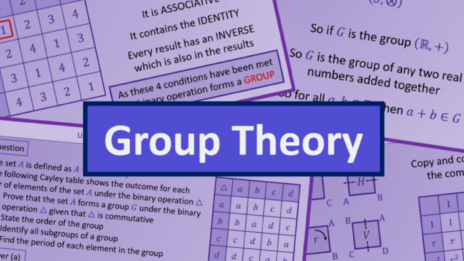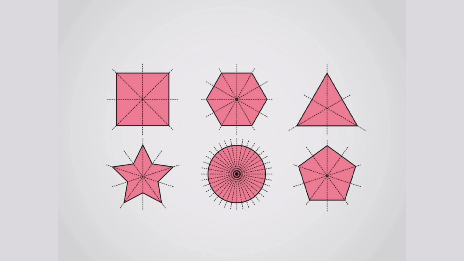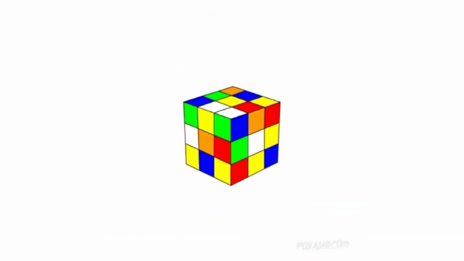Group theory began in the early 1800s. Group theory is the study of groups, and a group is a set of elements that, along with some operation, satisfy certain conditions. It gives us a lot of insight into the mathematics of symmetry. It is applied in manipulation of the Rubik's cube. It can also be applied in public key cryptography.